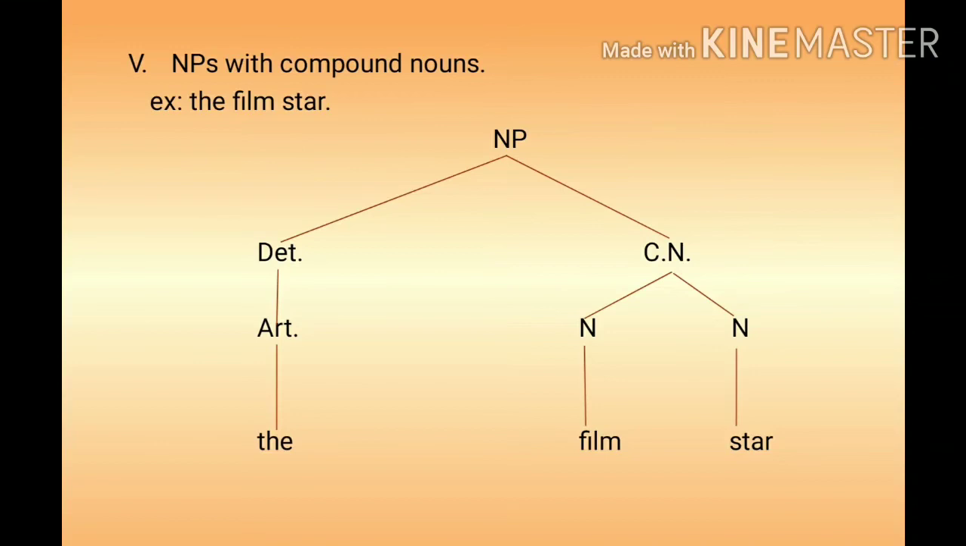And the last, fifth one, noun phrases with compound nouns. For example, the film star. This is represented in this tree diagram. Noun phrase is divided into determiner and compound nouns. Determiner is article, that is the, and compound noun is divided into nouns. One is film and the other noun is star, the film star. So, noun phrases with compound nouns.